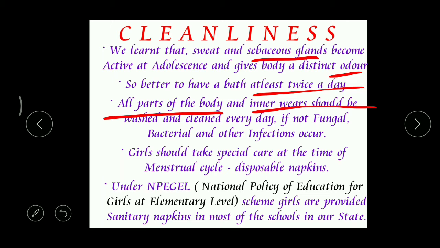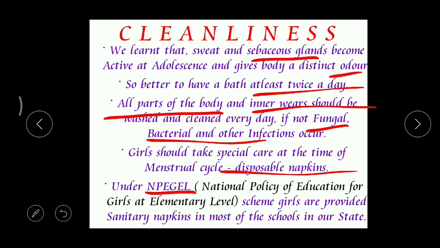then what happens? Then automatically you may get different types of infections, especially bacterial infections and fungal infections. Okay, that's why to keep our skin healthy, it is better to take a bath minimum twice a day, and we should be very careful at the time of bathing, and all the inner garments must be washed in a separate way, right? And especially the girls at the time of the menstrual cycle should be very careful regarding disposable napkins, right?